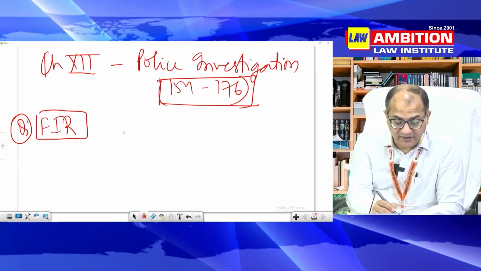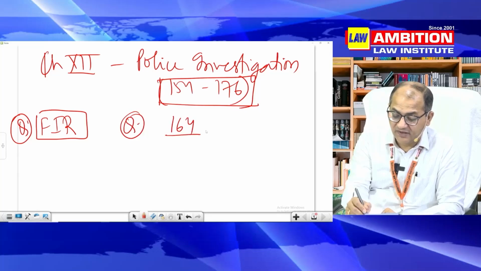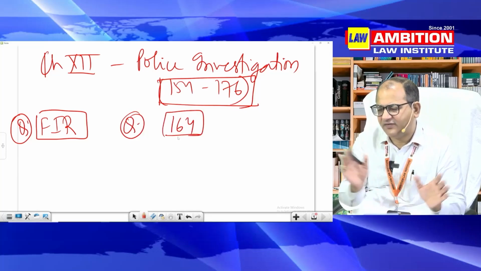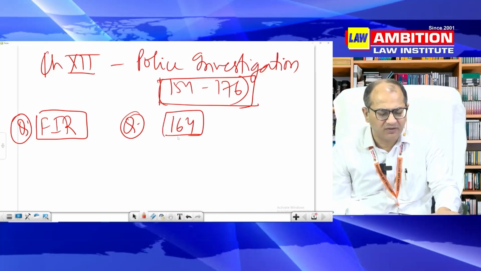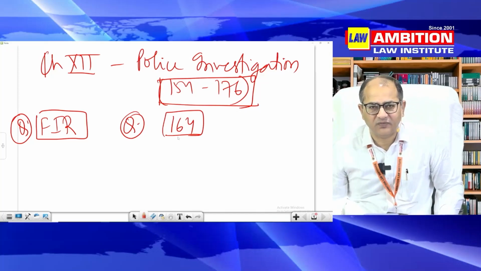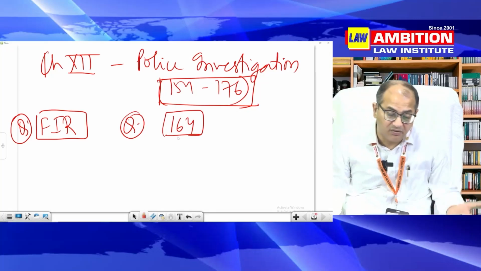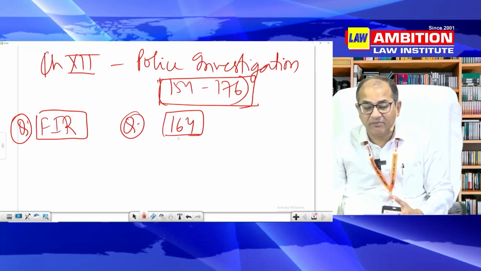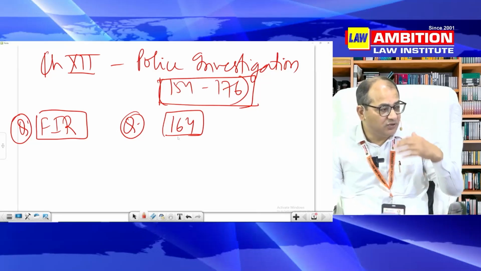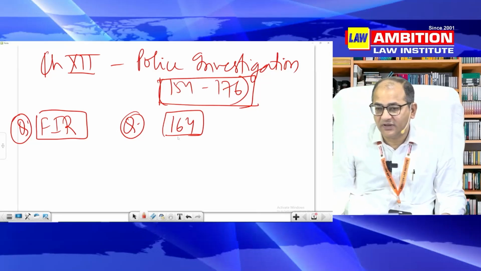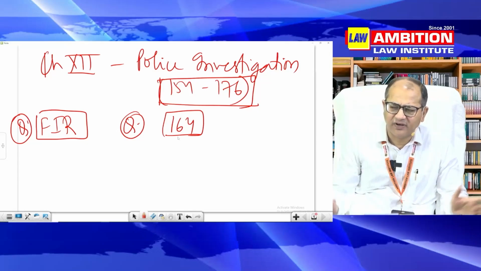When you move forward, then there can be a question on 164, that is recording of confession. So many questions are there. Who can record, how he can record, what procedure he is required to follow, what safeguards he is required to follow, and what is the evidentiary value of that confession. If it is recorded by an incompetent magistrate, what will happen? If it is not recorded according to the procedure prescribed, what will happen? Now, can you go straightaway to a magistrate to record confession without police sponsoring you? What will be the value of that confession? So, a variety of questions again.